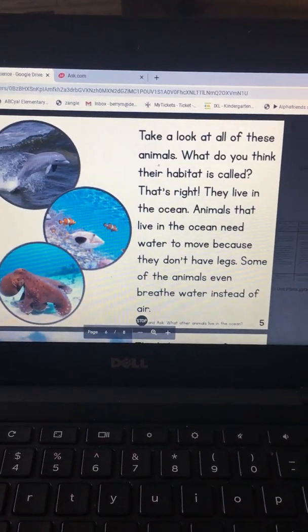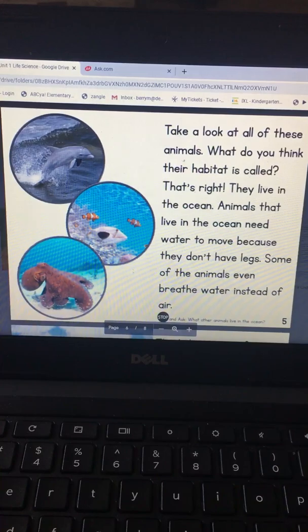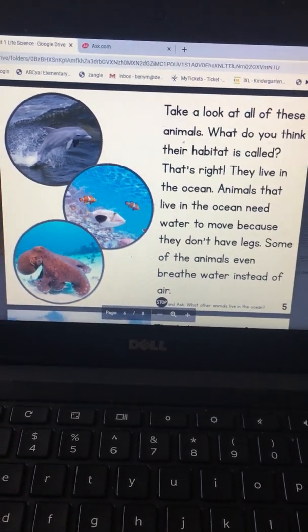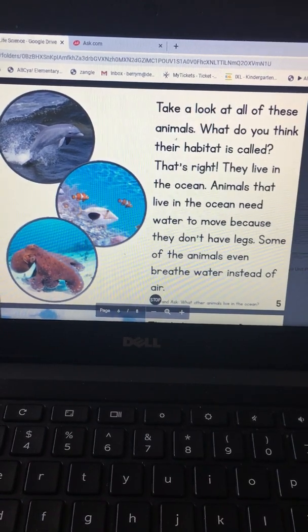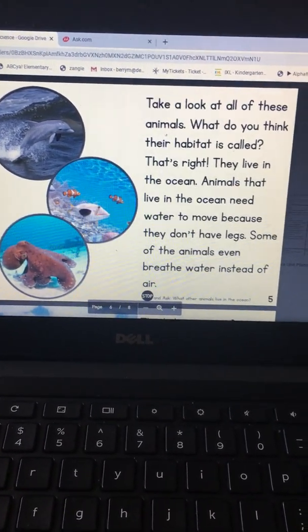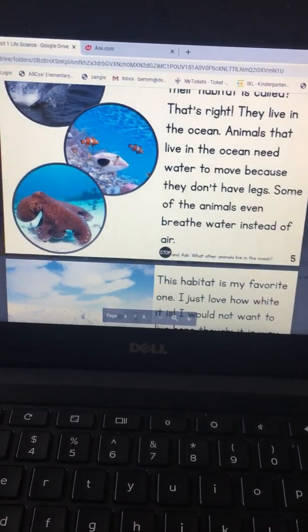Take a look at all these animals. What do you think their habitat is called? That's right. They live in the ocean. Animals that live in the ocean need water to move because they don't have legs. Some of the animals even breathe water instead of air.